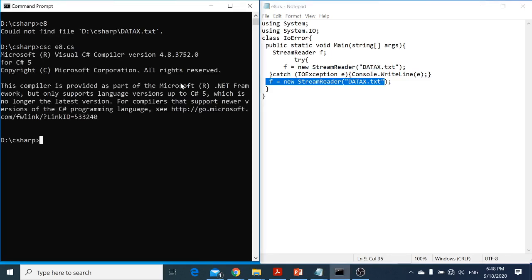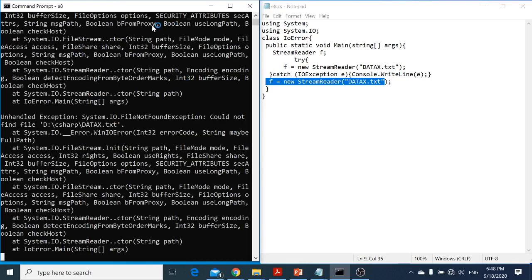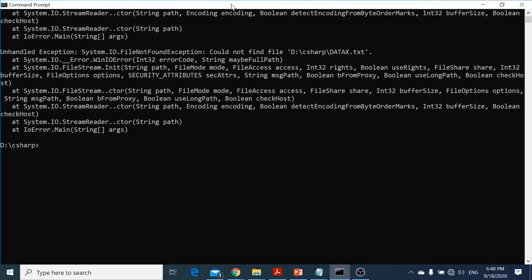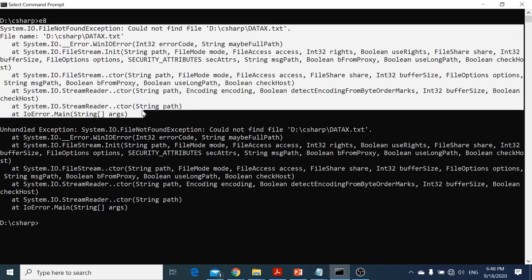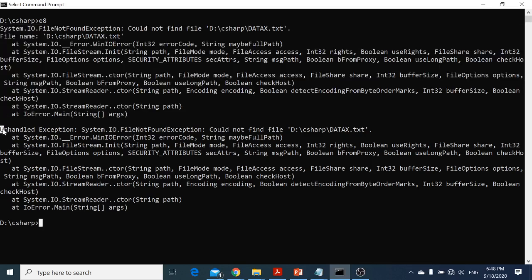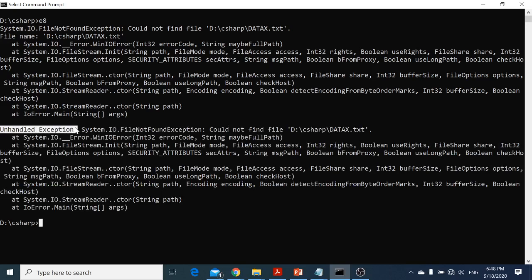Let me compile it. CLS E8. Now you can see that. If I just go up, this is the one that I catch. So there is no unhandled exception, and it displays the complete error message. Now the second one is the one where I did not have a try catch. You can see that I'm getting exactly the same error message, except I got an additional unhandled exception. You got the point?